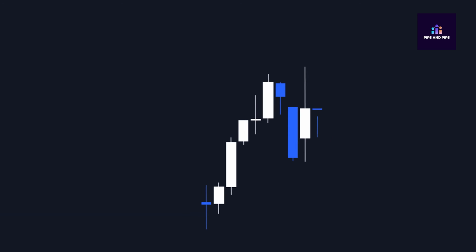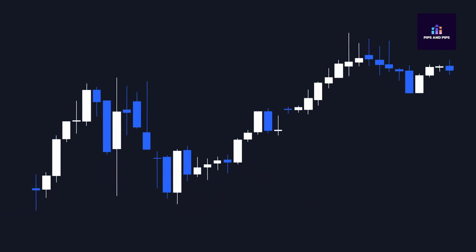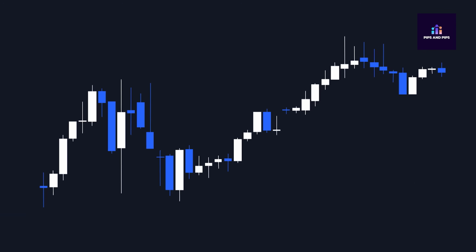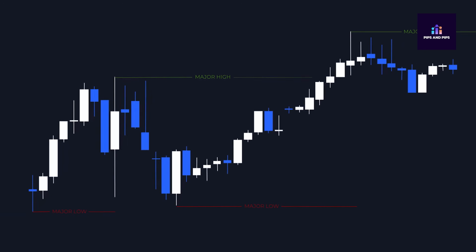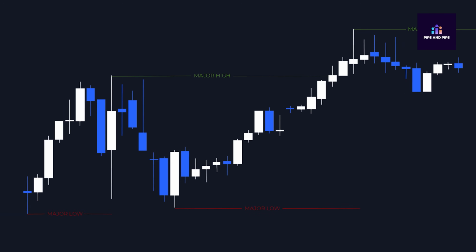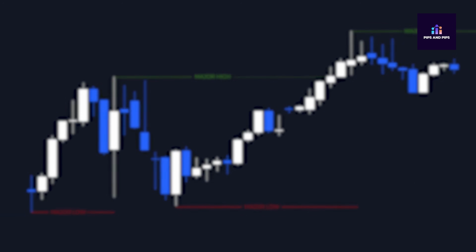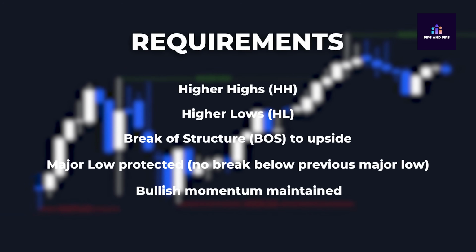Now let me show you a real chart. Friends, this is a 1 hour chart of Euro Dollar. If you look closely, the market is still in an uptrend. But this structure is a little different from our ideal structure. Here, the major lows are very close to each other. But when you look at real charts, you will see 90 to 95% of them are like this. So don't focus on visuals. Just check whether the requirements of an uptrend are being fulfilled or not. As long as these requirements are fulfilled, the market will still be considered in an uptrend.